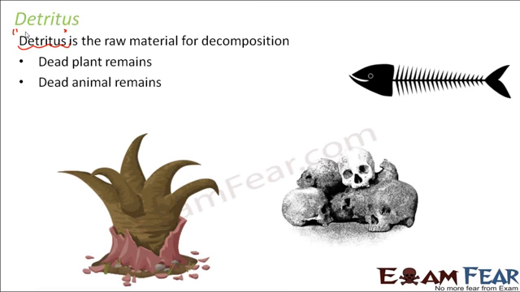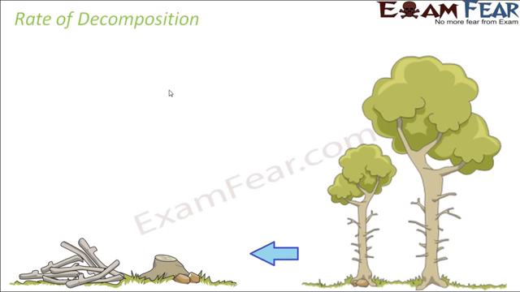Dead plant remains and dead animal remains, because this is what the decomposers feed upon. Without this, decomposition will not happen. Until you have dead and decaying matter, there is no purpose of decomposers. Fecal matter, the excreta of different organisms, also forms a part of detritus.